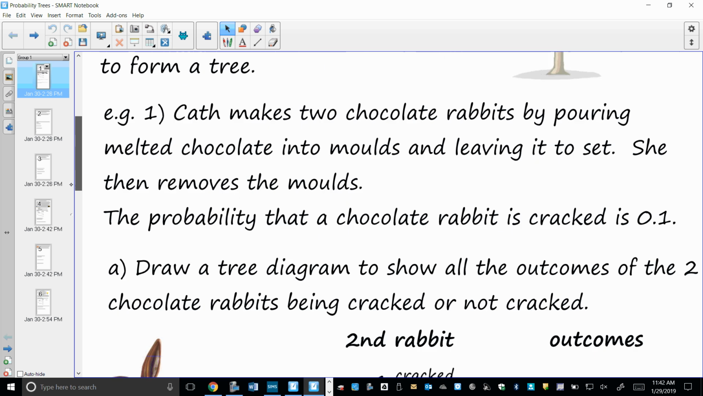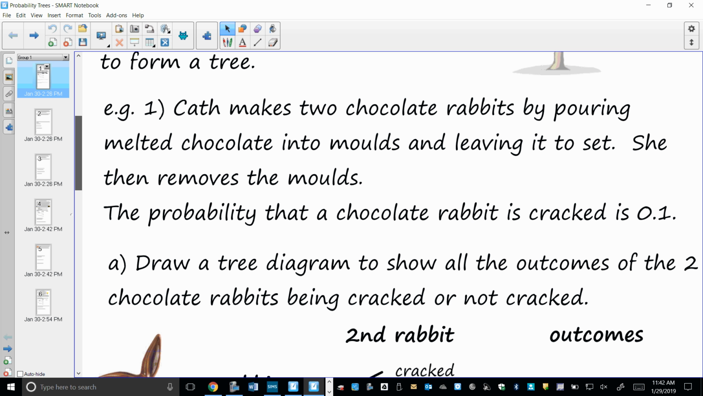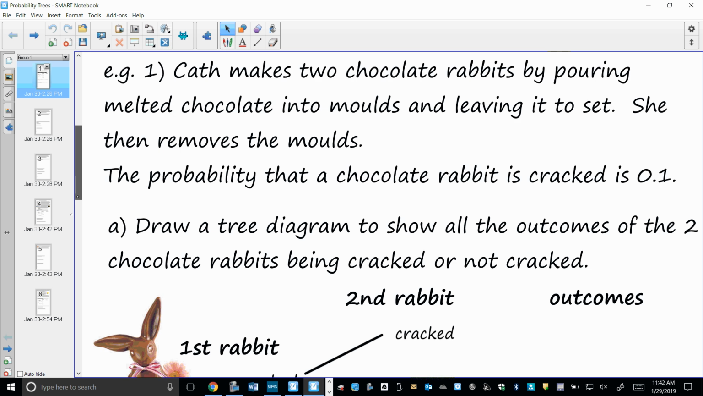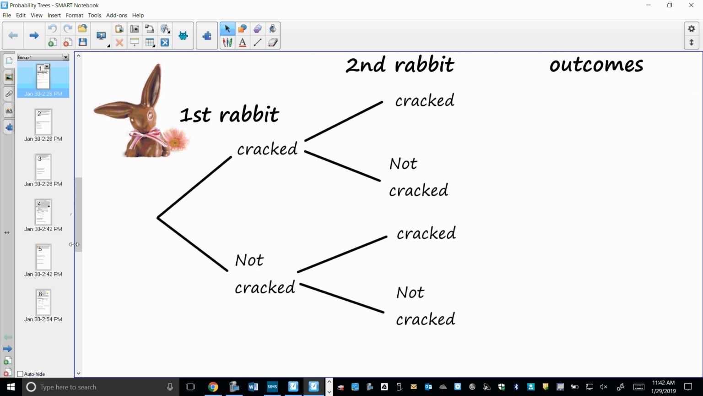So here's our example. Cat makes 2 chocolate rabbits by pouring melted chocolate into molds and leaving it to set. She then removes the molds. The probability that a chocolate rabbit is cracked is 0.1. Draw a tree diagram to show all the outcomes of 2 chocolate rabbits being cracked or not cracked. Your branches will always start off with just the number of options that you have. They told us in this question that we're interested in whether it is cracked or not cracked. So you're going to have 1 branch that goes towards cracked and 1 not cracked.